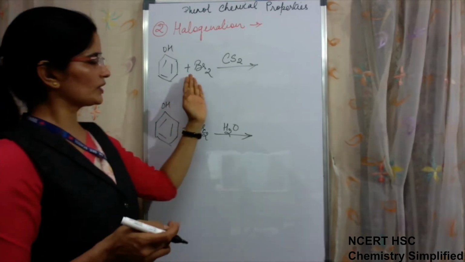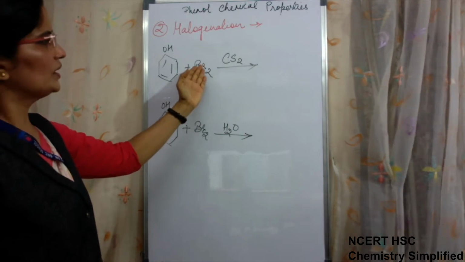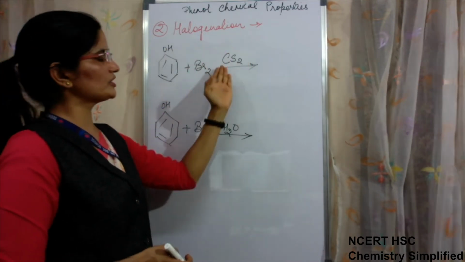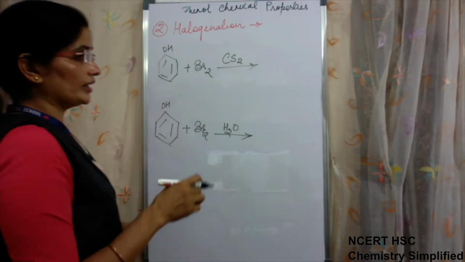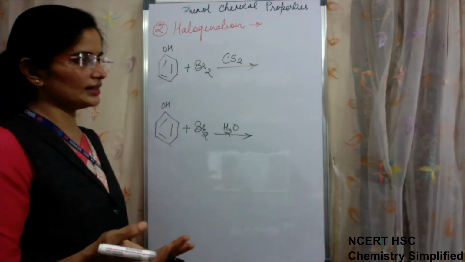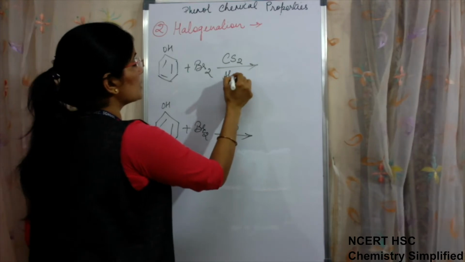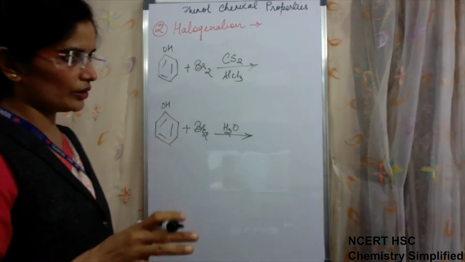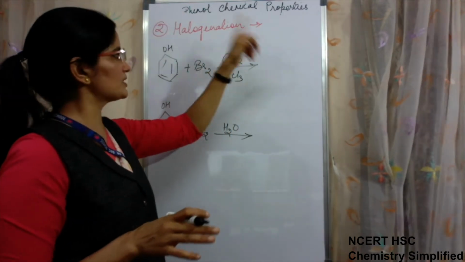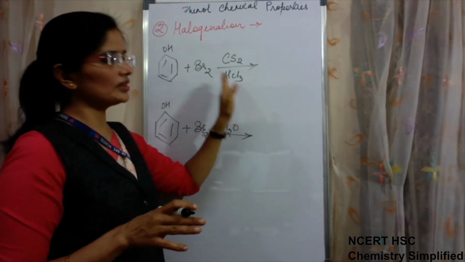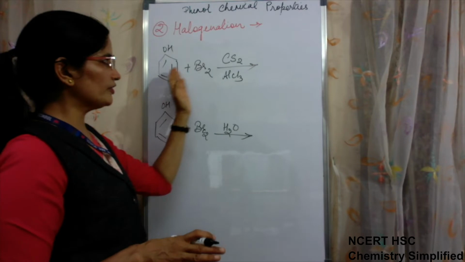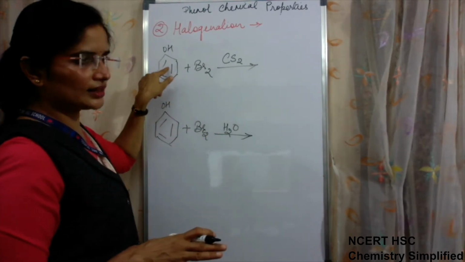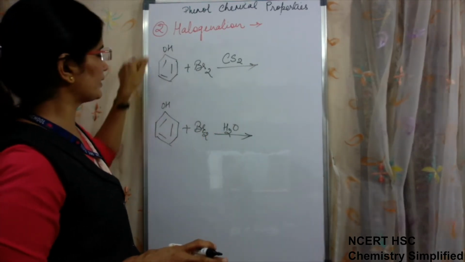See, if you remember, generally whenever we are doing a halogenation reaction, we are using AlCl3. Why is AlCl3 needed? I told you that whenever we are doing halogenation in case of electrophilic substitution reaction, AlCl3 or FeCl3 is always a must. But here we are not using it. Why? Because again the reason, the phenol ring is highly activated.